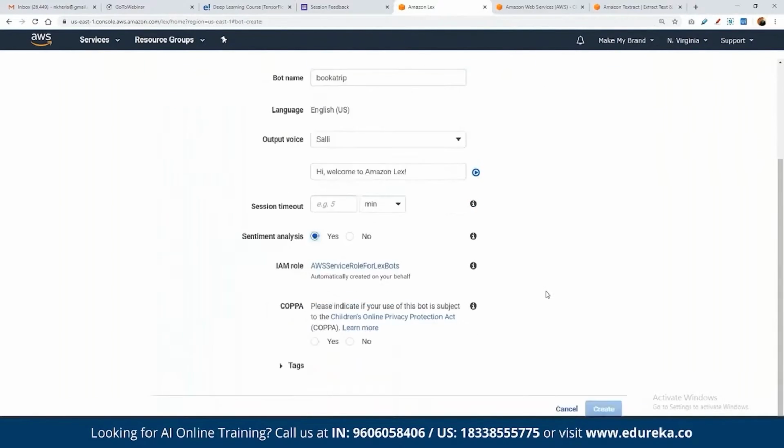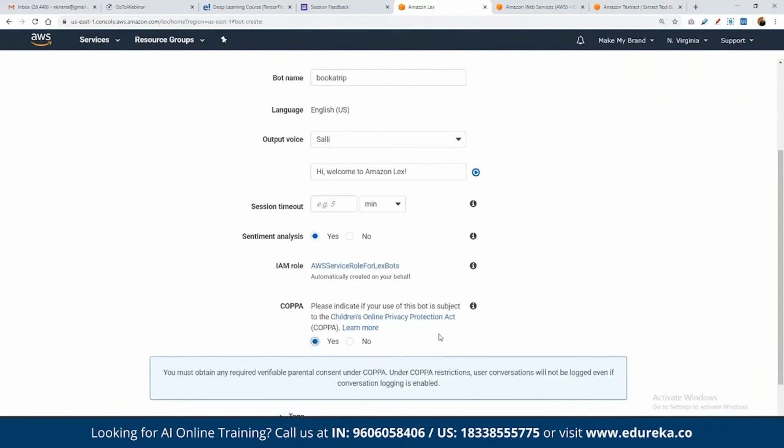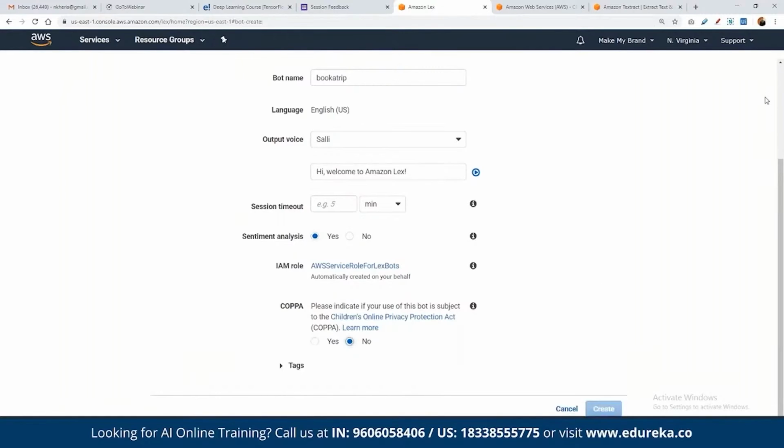And then here we can keep the role and COPPA exactly as it is. For now, we'll be discussing these parts step by step. And then once we are done, we can simply click on create.